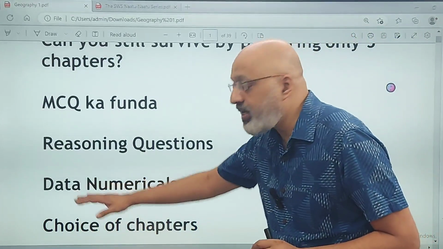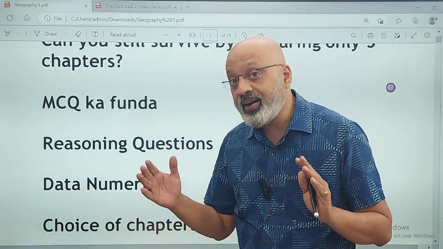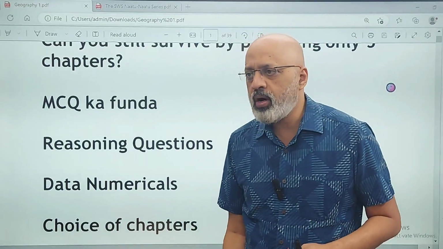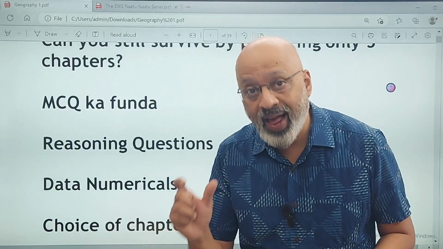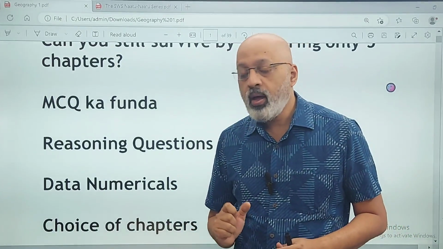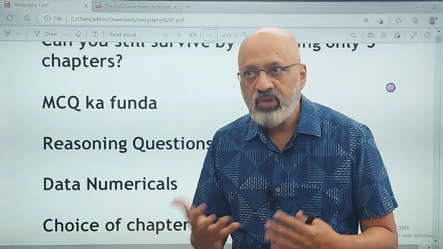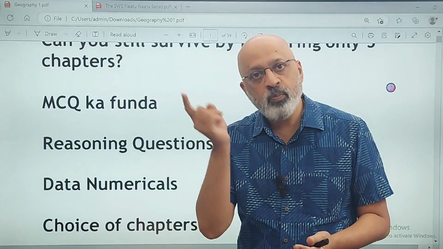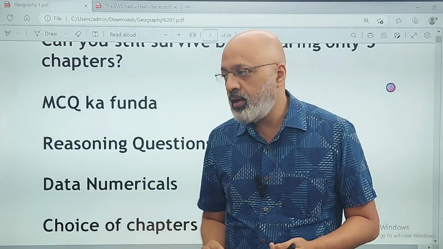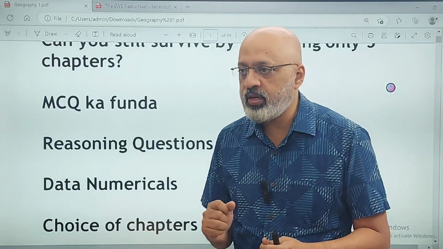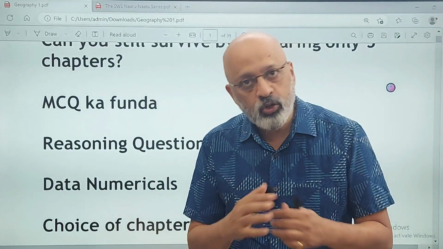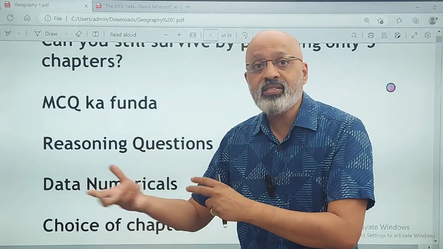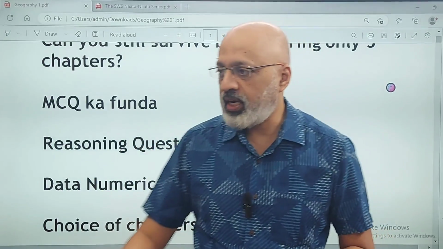The next one is the data numericals from the climate chapter, which is likely to be of 3 marks. Here again, you need to ensure that you calculate correctly. Number 1, practice at least, I would say, 6 to 8, if you can, maybe even 10 sums. There is one paper which we have put only on data numericals in the SWS test paper series. You should do that so that you are used to the different permutations and combinations, the different ways in which questions can be asked.